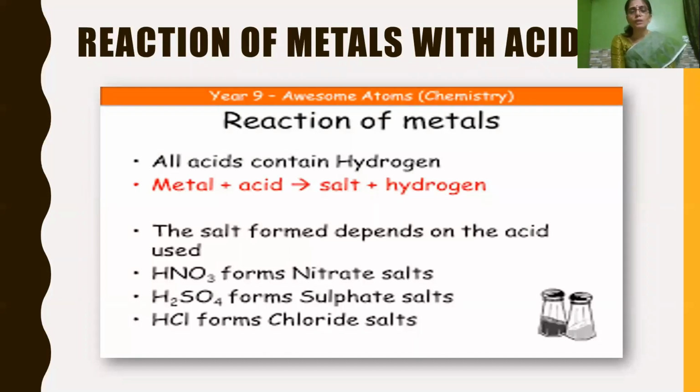Now coming to the reaction of metals with acid. When a metal reacts with acid, it forms a salt and hydrogen gas will be released. So the salt: when a metal reacts with nitric acid, it forms a nitrate salt. When it reacts with sulfuric acid, it forms a sulfate salt. When it reacts with hydrochloric acid, it forms a chloride salt.